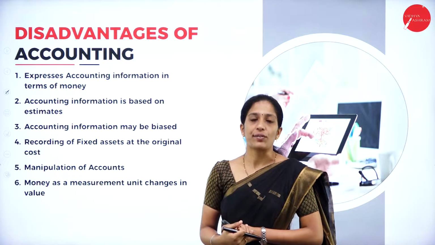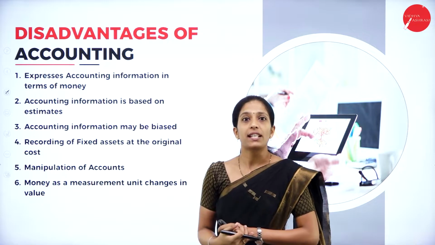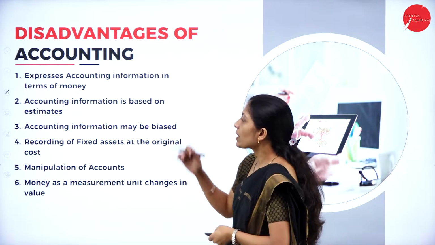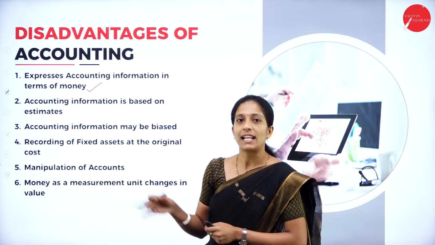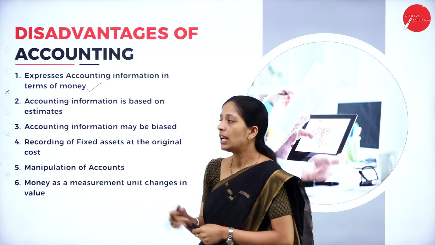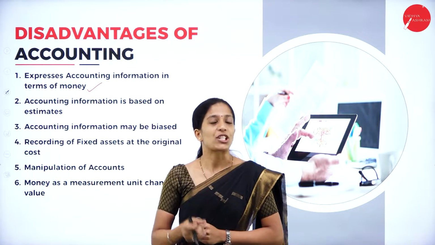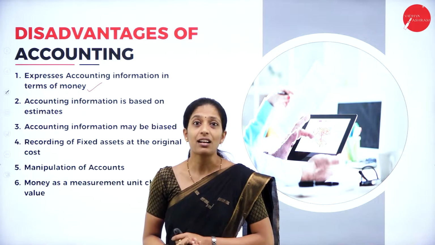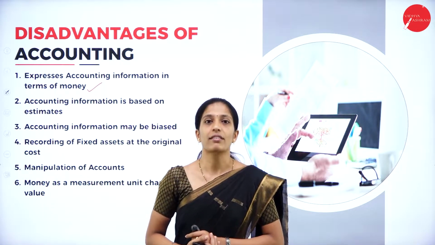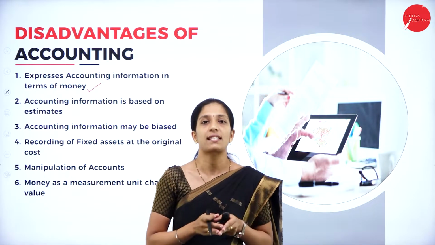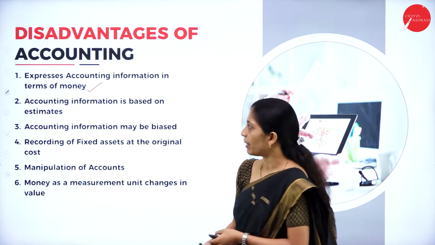Now, coming to the disadvantages. We have already learned a few of the advantages. Now, let us see what the disadvantages of accounting are. The first one is that it expresses accounting information in terms of money. Let us discuss each and every point in detail. We record the accounting information only in terms of money. But there are a number of transactions which affect the profitability of the business, and we will not record those transactions even though they are important. We record only transactions which can be measured in terms of money.